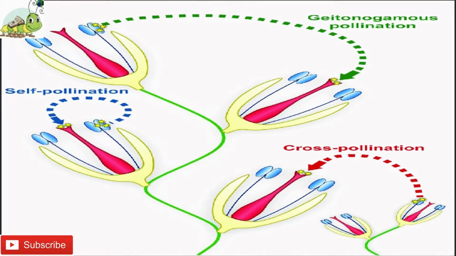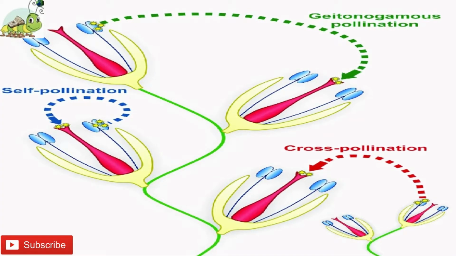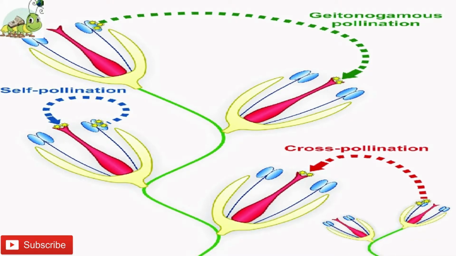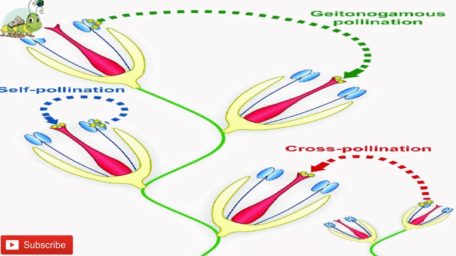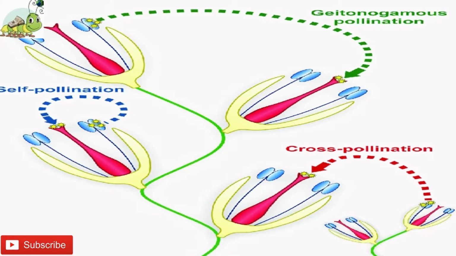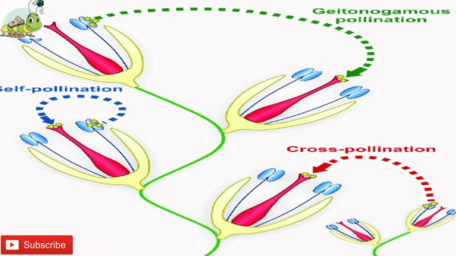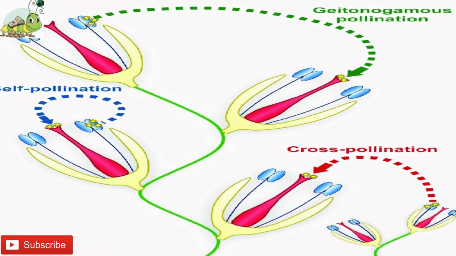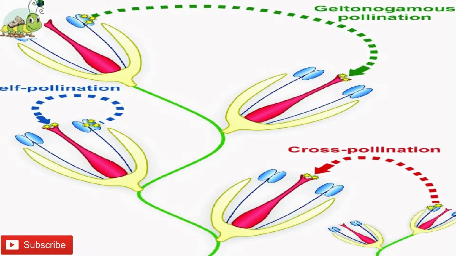First, I am going to start with self-pollination. What is self-pollination? Self-pollination usually takes place in monoecious plants or in those plants bearing bisexual flowers in which both male and female sexual organs mature almost at the same time. It can be further classified into autogamy and geitonogamy.